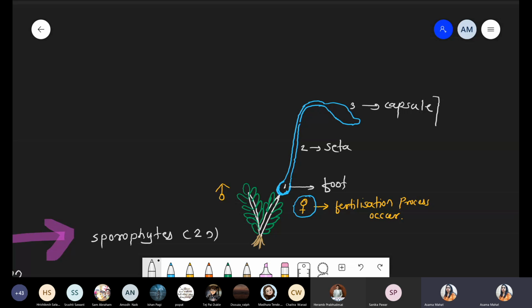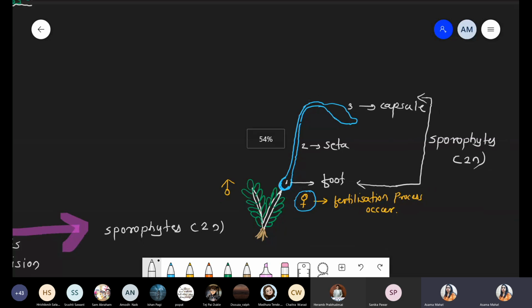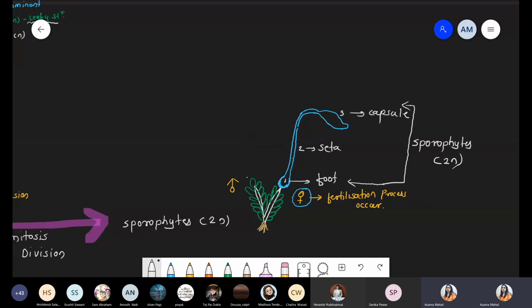Okay, so this entire 1, 2, 3, these are called the sporophytic body, that is sporophyte. And what is the ploidy level? That is diploid ploidy level, because these are the product of the fertilization. Okay, जो नीचे वाला part होगा, this one, that is root-like structure, stem-like structure, or what we say, leafy-like structure. All these structures are haploid. And why haploid? Because these are the gametophytic body, the gametophytes. And when we are talking about gametophytes, definitely the ploidy level is haploid.